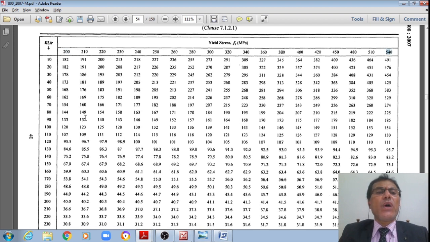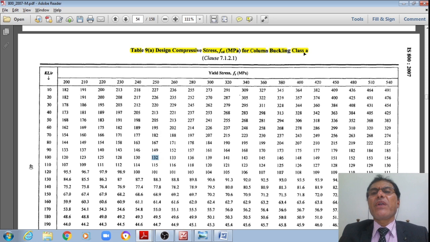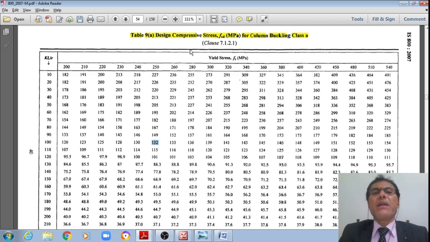Let us say I have a slenderness ratio of 100 for fy of 250. Then directly, for buckling class A, the design compressive stress is equal to 132 MPa. If it is in between, let us say 106, then you interpolate. For 100 it is 132, for 110 it is 115. Therefore, for 106, how much? You can interpolate. That is how you can use table 9A for class A,